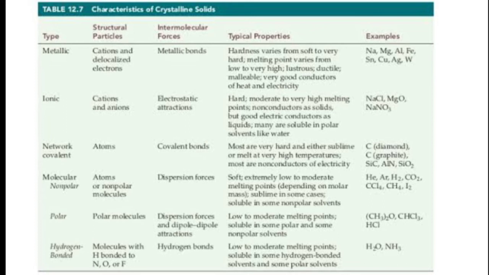As the name indicates, the combining molecules are of polar type. Polar means the molecules which contain atoms having electronegativity difference. That means these contain the atoms which have a large electronegativity difference. See the example like HCl. In HCl, hydrogen and chlorine have a large electronegativity difference. So this is the example of polar molecular solid.